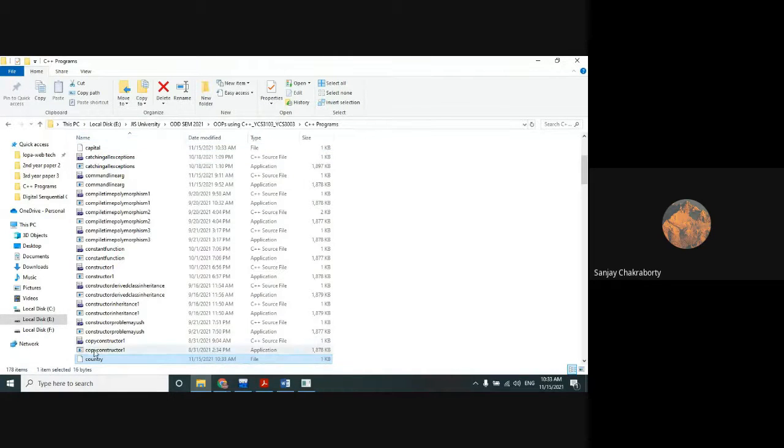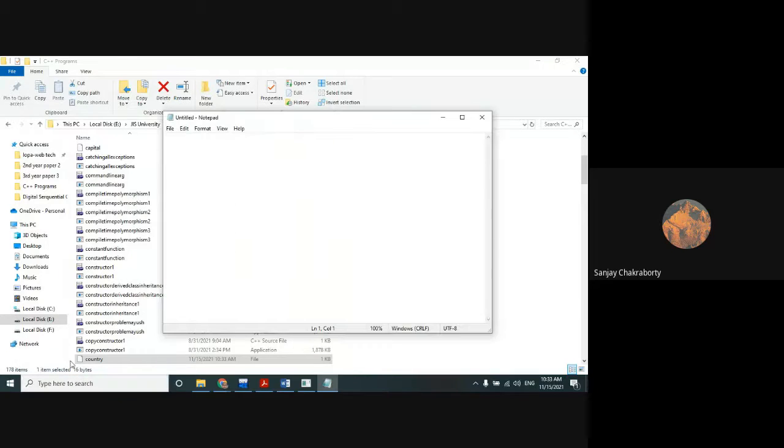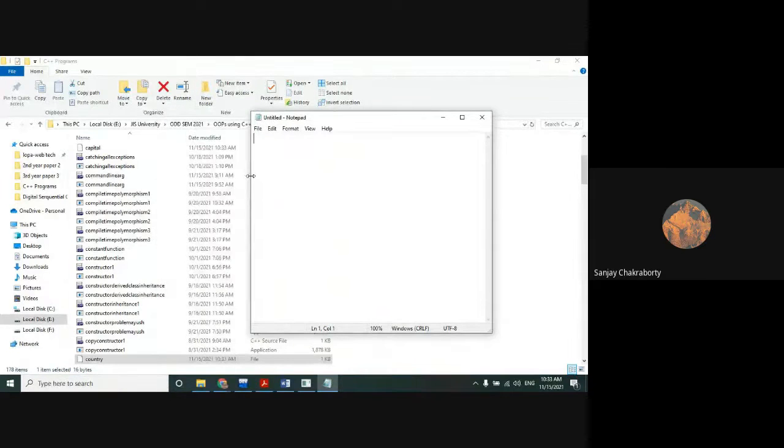So before running that program, these two files were absent in this directory. Right now they are both created successfully and present in the directory. If you want to check the content of these files, whether they contain the same values or not, let's first check the content of the country file.